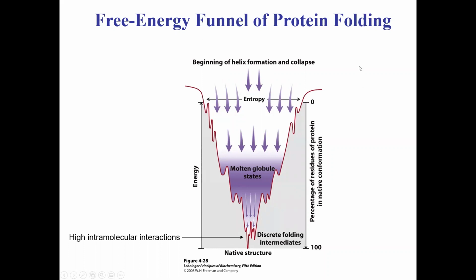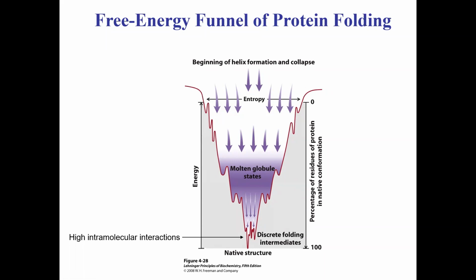So in the beginning, you have lots of states with very high entropy. And then you start to form individual hydrogen bonds. First what happens is that hydrophobic collapse happens, where a bunch of these hydrophobic residues just immediately collapse and go in the center of the protein, and you are somewhere around the middle.